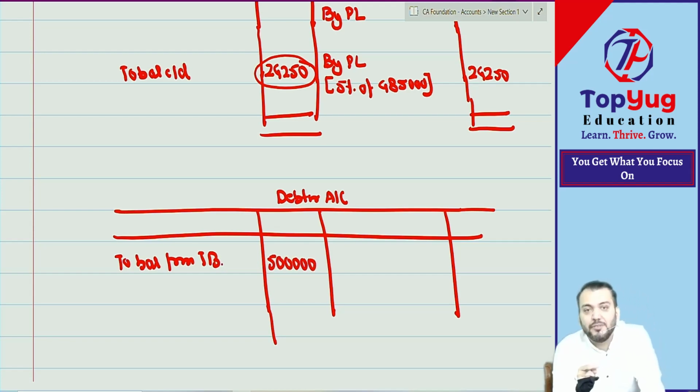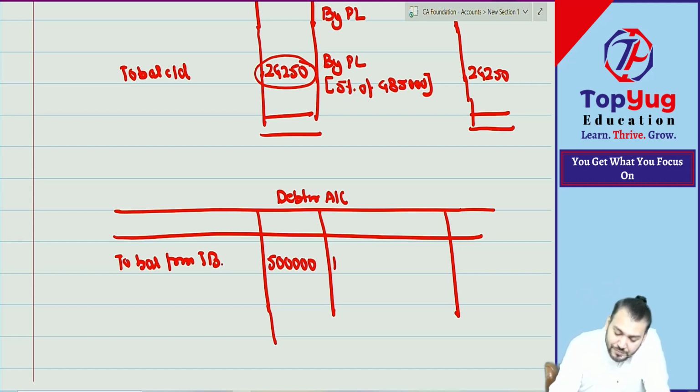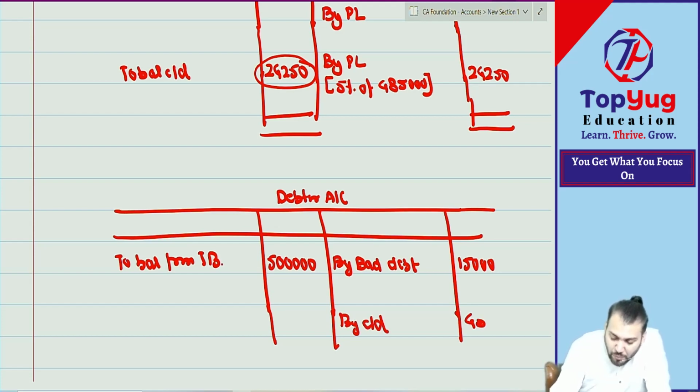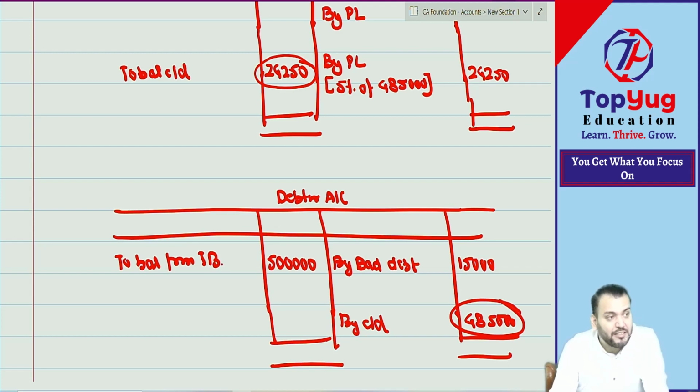And then one journal entry we have done: bad debt to debtor. So will the debtor be debited or credited? Bad debt. Understood? So what is the closing balance of the debtor after adjustment? 4 lakh 85,000. Have you understood this point? This is the closing balance of the debtor.